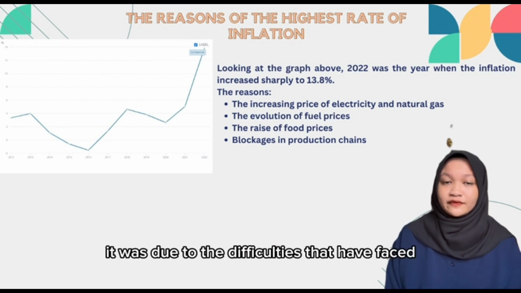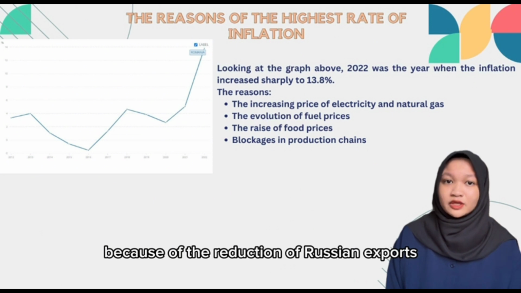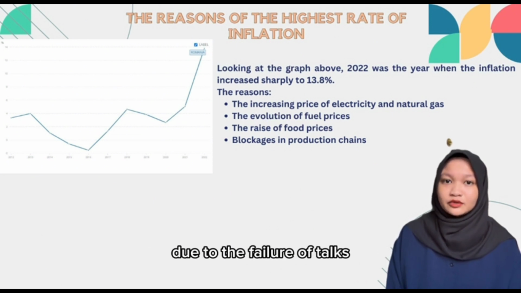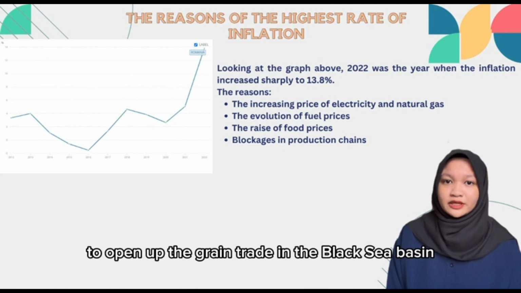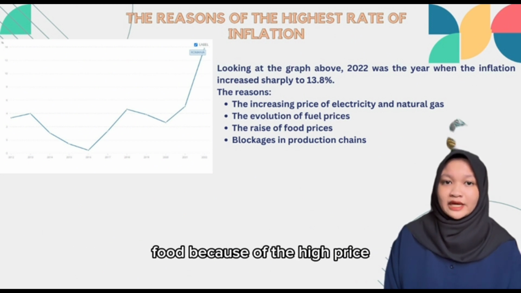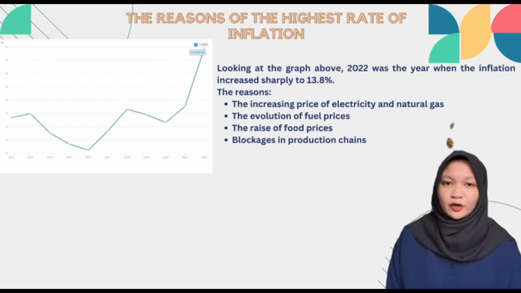It was due to the difficulties that have been faced by the farmers in Europe to get the fertilizers because of the reduction of Russian exports and the high price of natural gas due to the failure of talks to open up the grain trade in the Black Sea Basin. Besides, this has also affected the price of processed food because of the high price of raw materials and also the cost of energy and transport.